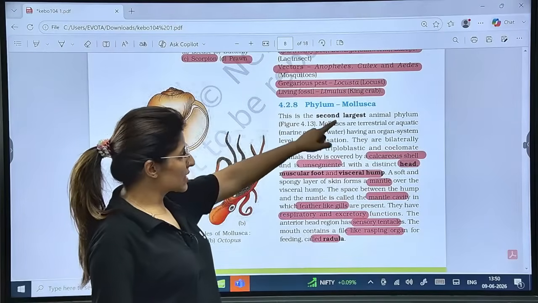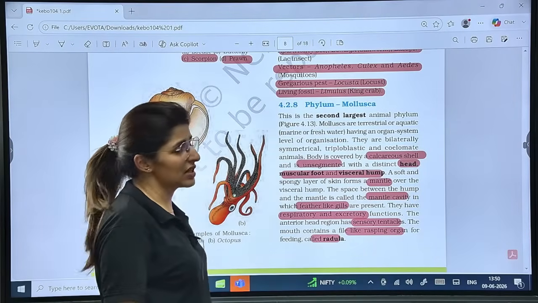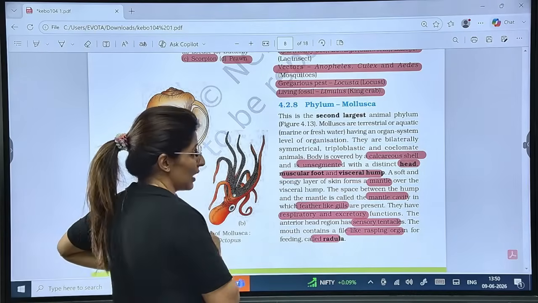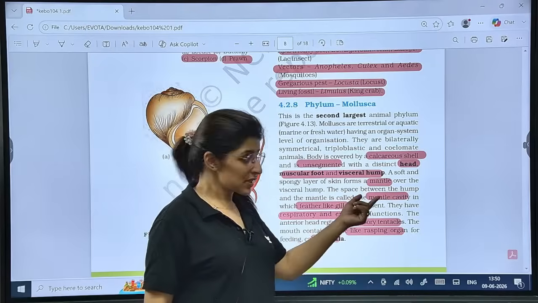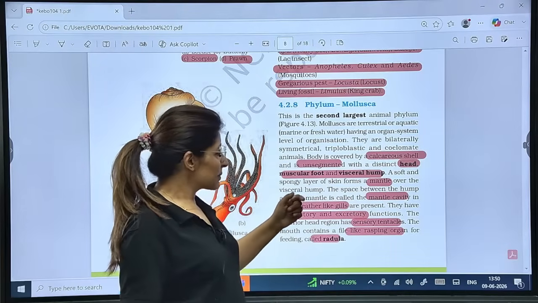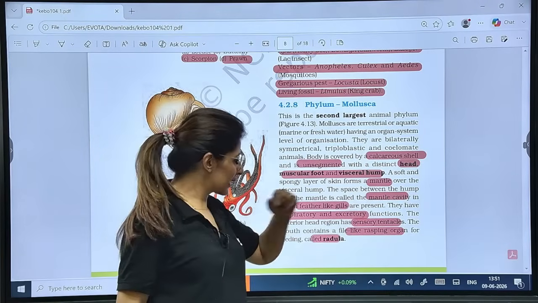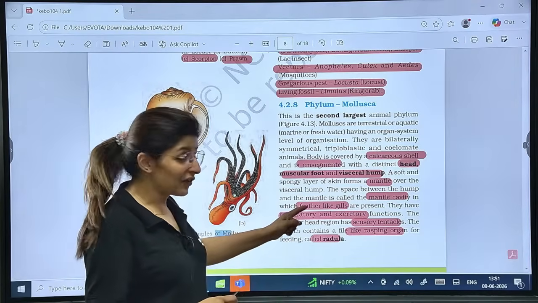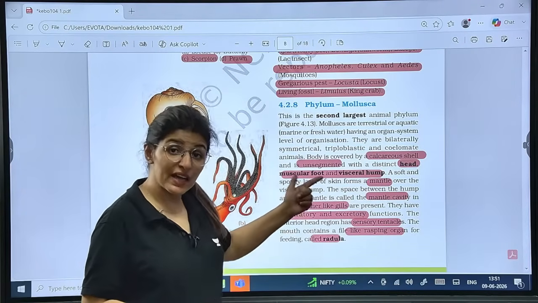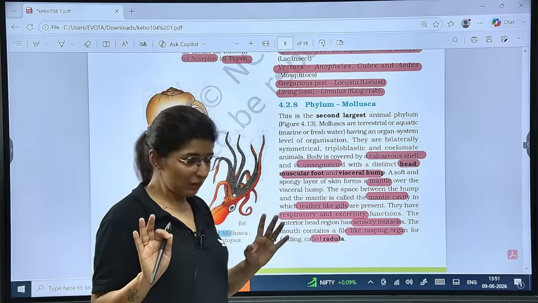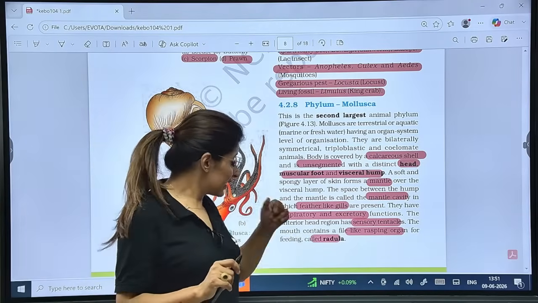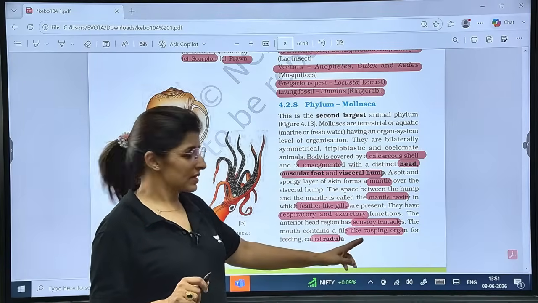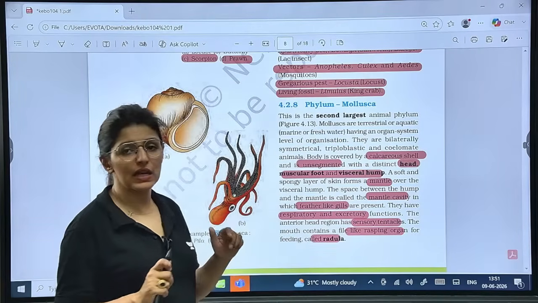Second largest is Mollusca, has calcareous shell, unsegmented body, distinct head, muscular foot and visceral hump. Now the spongy layer of skin known as mantle, space between hump and mantle is mantle cavity. Now this mantle cavity contains feather-like gills. What are the function of these gills? It is respiratory as well as excretory. Noting down, then sensory tentacles on the head region and mouth has this file-like rasping organ known as radula.